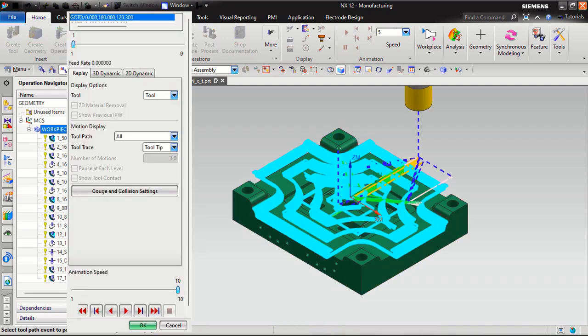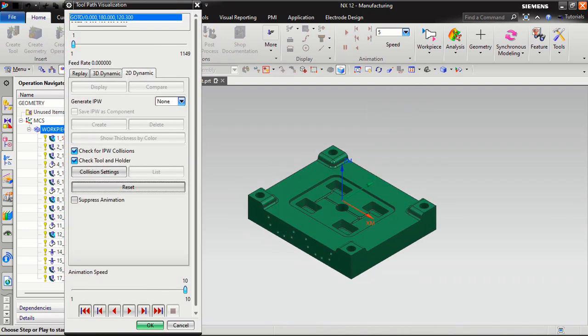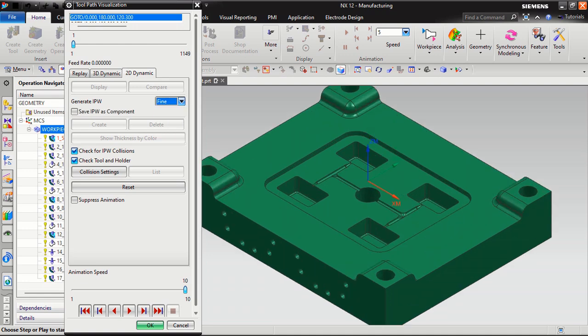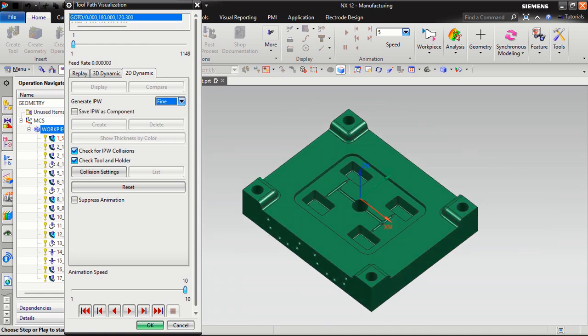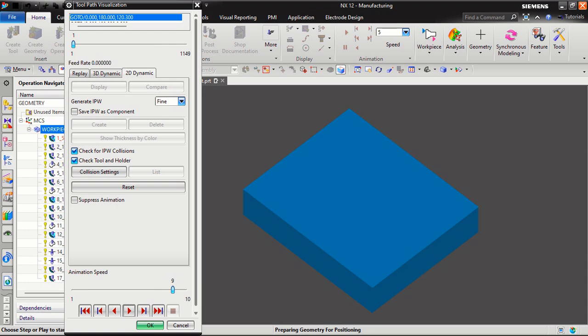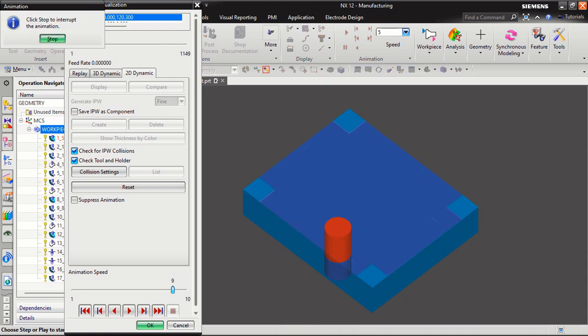Toolpath, verify, 2D dynamic, fine. Generate. Before generating the NC code, you just need to come here and see the 2D dynamic. Then you will generate.